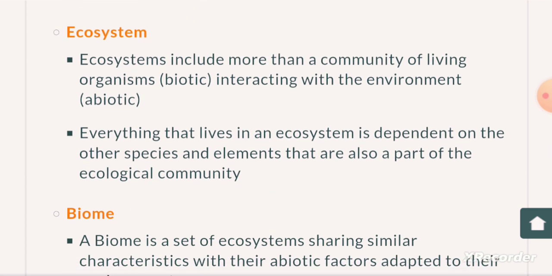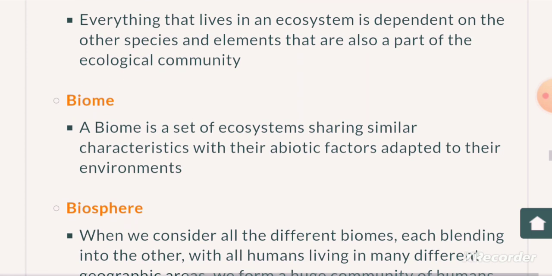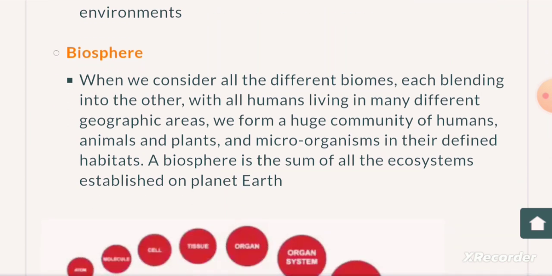Ecosystem. Ecosystem includes more than a community of living organisms, that is biotic, interacting with the environment, abiotic. Everything that lives in an ecosystem is dependent on the other species and elements that are also a part of the ecological community. Biome. A biome is a set of ecosystems sharing similar characteristics with their abiotic factors adapted to their environments. Biosphere. When we consider all the different biomes, each blending into the other, with all humans living in many different geographical areas, we form a huge community of humans, animals, plants and microorganisms in their defined habitat. A biosphere is the sum of all ecosystems established on planet Earth.